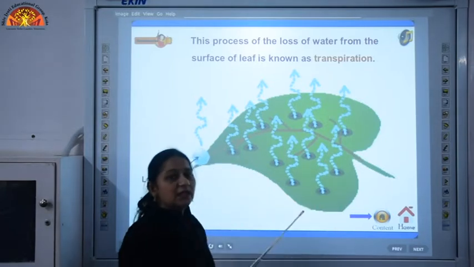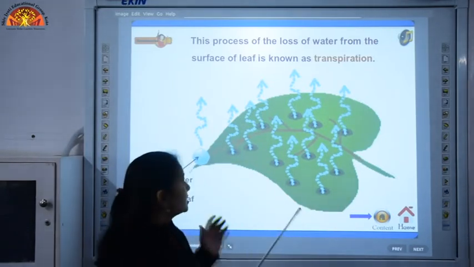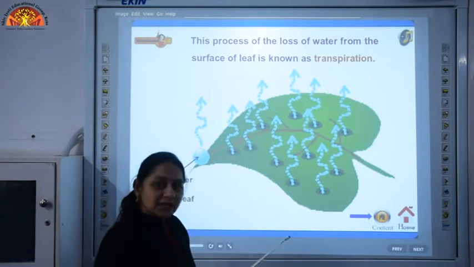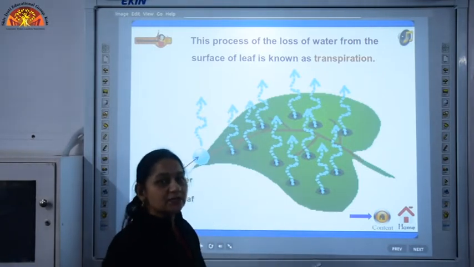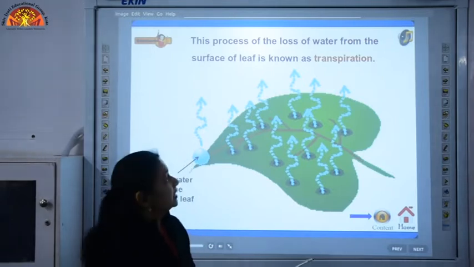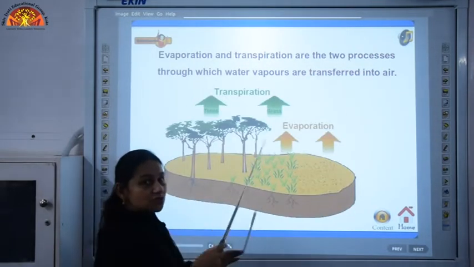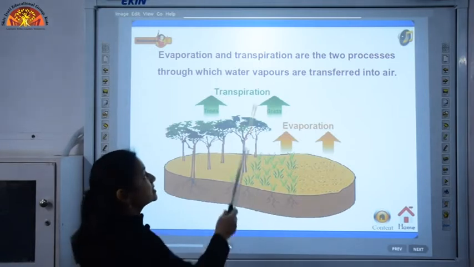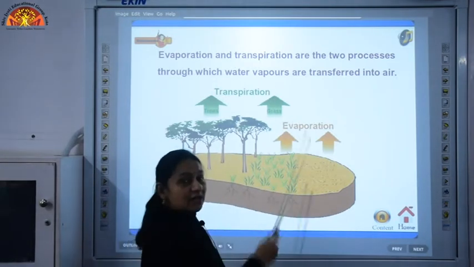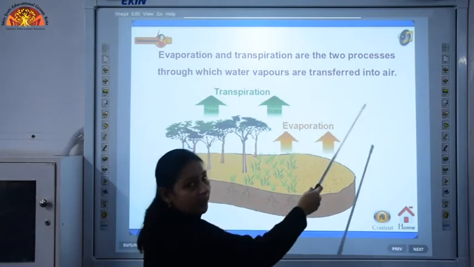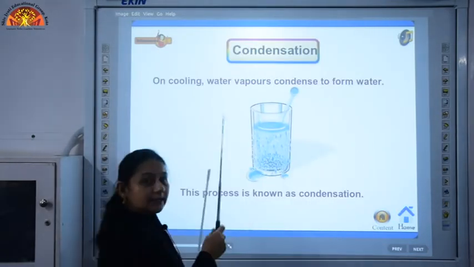The leaves lose water in the form of water vapors. So, this process is called transpiration. So, in this way water vapors are added into the atmosphere. Both these processes, evaporation and transpiration, involve water vapors which are transferred into the air. The next term that we have here is condensation.